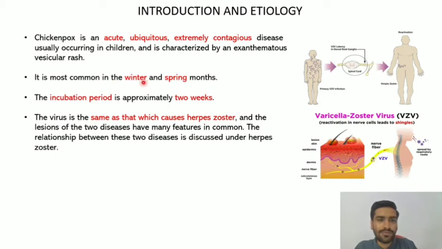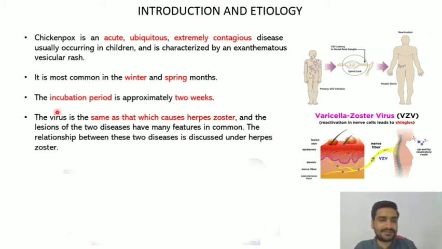Now it is most commonly seen in winter and spring months, right? Again, it has a climatic association with it. Winter and spring months are the most common time where you can see most of the cases of chickenpox, right? The incubation period of this virus is approximately 2 weeks.